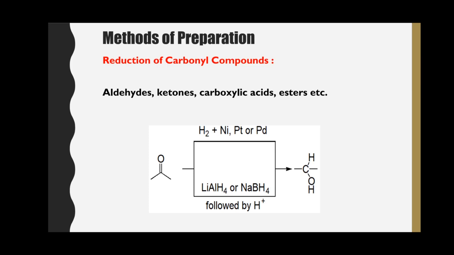Methods of preparation of alcohols. Alcohols can be easily prepared by the reduction of aldehydes, ketones, carboxylic acids, and esters by a variety of reducing agents. The carbonyl group in these molecules is reduced to the alcoholic group by a suitable reducing agent like a complex metal hydride or hydrogenation in the presence of a suitable catalyst.